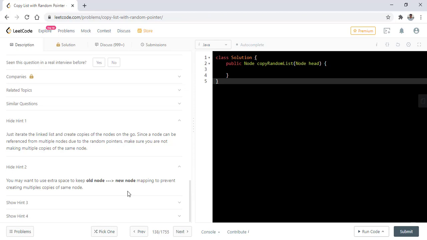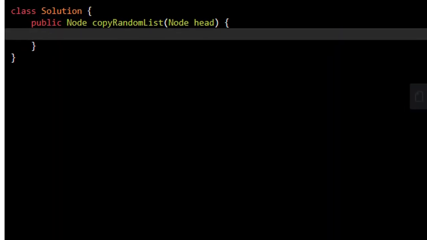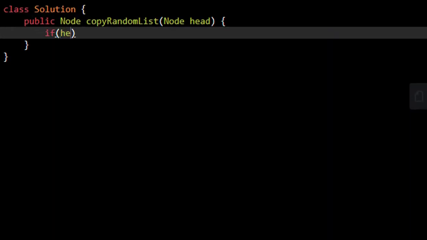We'll stop at hint 2 and try to apply this logic, and we'll then further move to hints 3 and 4. So we'll first solve this problem with a brute force approach wherein we store all the mapping of old and new nodes. As we need to store the mapping, we need to have a map, but before that we will be checking if the head is null or not. If it is null, we can directly return null.